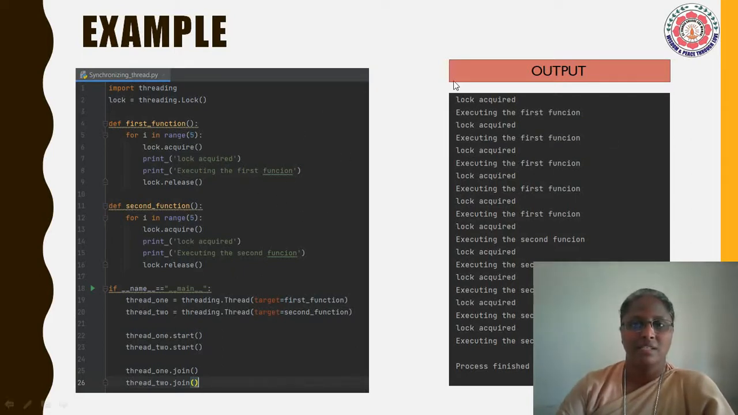So the first thread acquires the lock and executes the first function. Once the first function is accomplished, the lock is acquired for the second function, and it can go on this way.